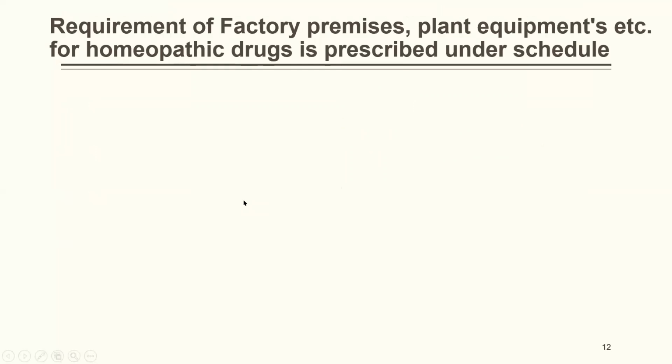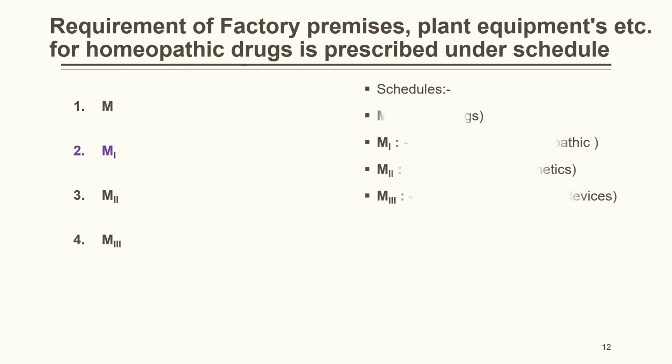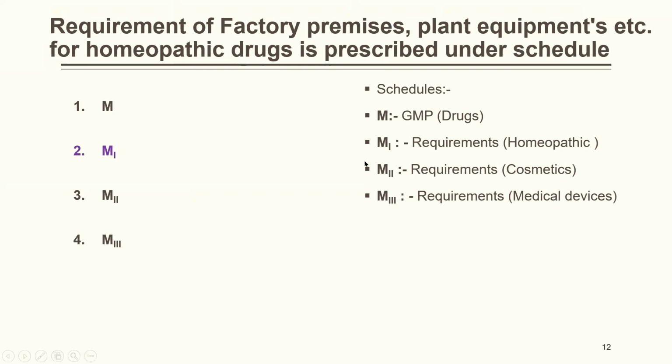Then requirements for factory premises, plant equipment, etc. for homeopathic drugs are prescribed under schedule M, M1, M2 or M3. The correct answer is M1. Again, you can check schedule M in detail. M is for good manufacturing practices for drugs. M1 is the requirements for homeopathic. M2, requirements for cosmetics. M3, requirements for medical devices.